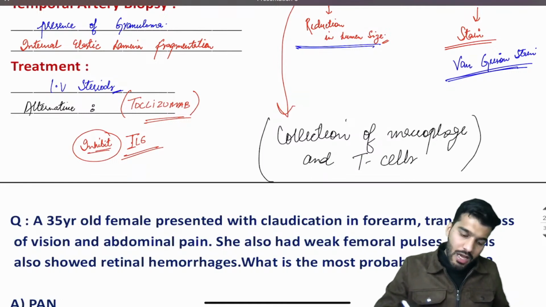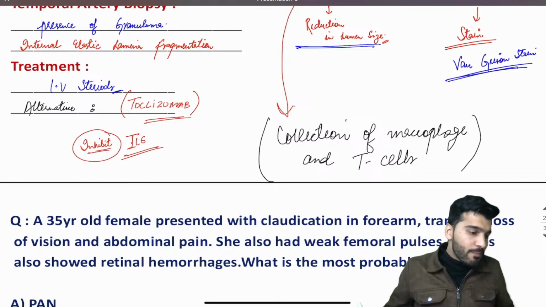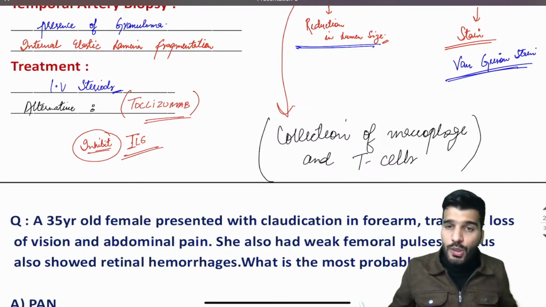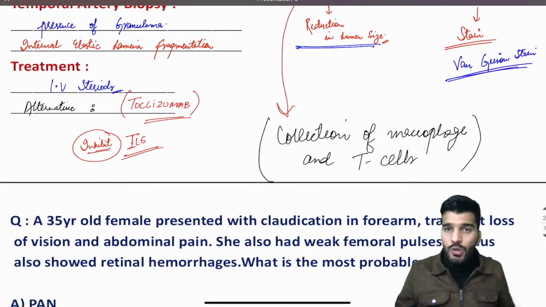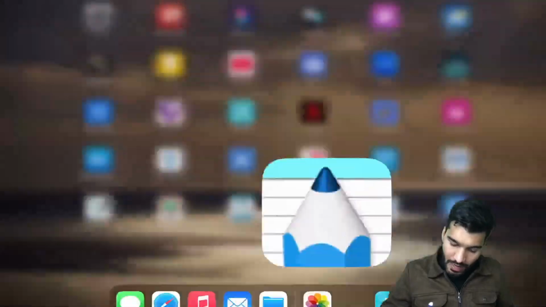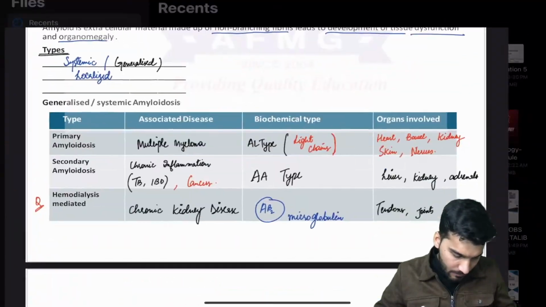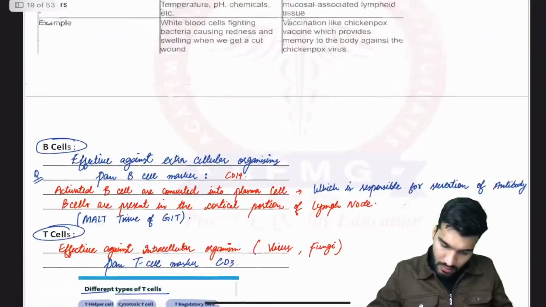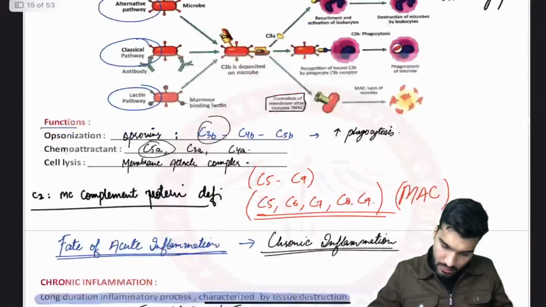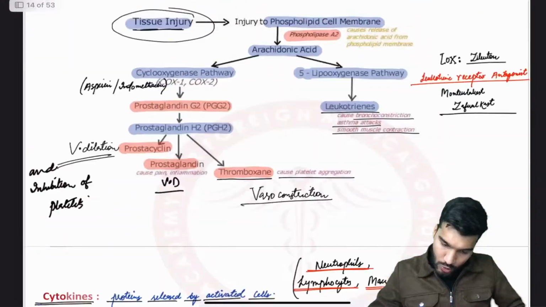That's how a granuloma is formed. Okay, you might have studied in your main notes of pathology, when there is a collection of these macrophages, T cells and other neutrophils and all, eventually they form a granuloma. Look at the picture. This is a picture from the main notes. Let me show you.